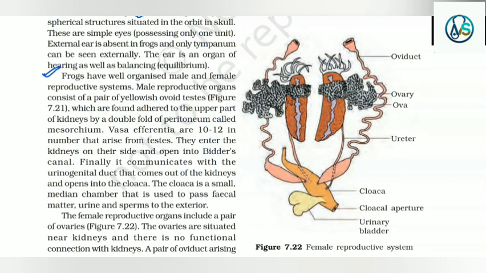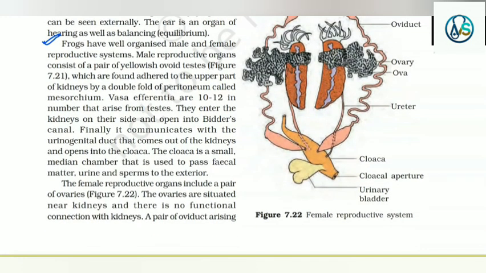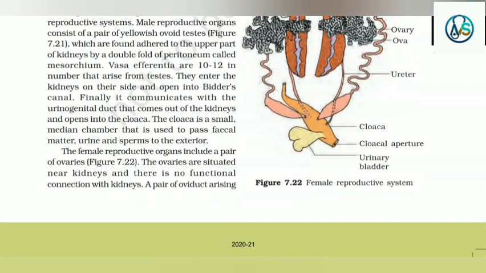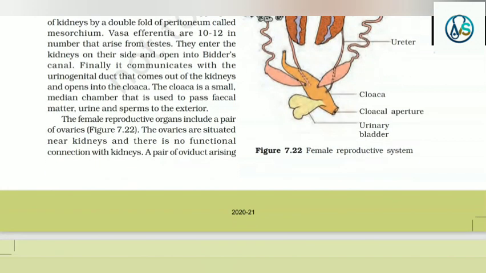Frogs have well-organized male and female reproductive systems. Male reproductive organs consist of a pair of yellowish ovoid testes, which are found adhered to the upper part of kidneys by a double fold of peritoneum called mesorchium. Vasa efferentia are 10 to 12 in number that arise from testes. They enter the kidneys on their side and open into Bidder's canal. Finally, it communicates with the urinogenital duct that comes out of the kidneys and opens into the cloaca.